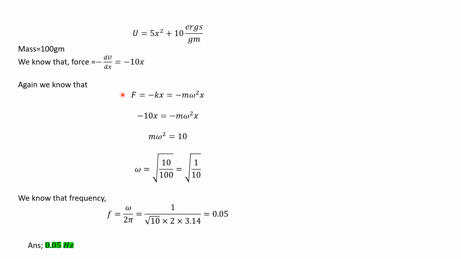Again we know that F equal to minus kx, that is equal to minus m omega square x, and by solving it we find that omega is equal to root over 1 by 10. We know that frequency f is equal to omega by 2 pi. So by putting in the values, we find that f will be 0.05, and the answer is 0.05 Hz.